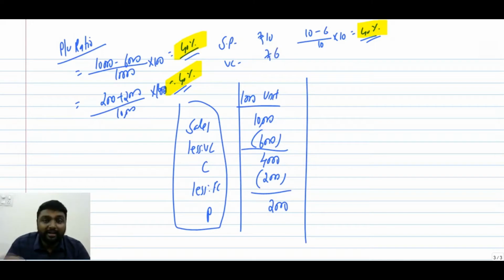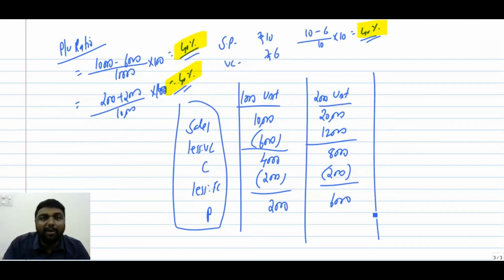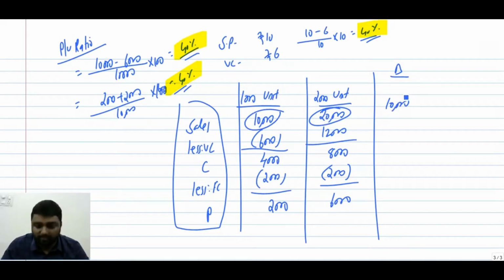So with both methods we got 40%. Now let's say we are going to sell 2,000 units. When you sell 2,000 units, sales will become 20,000, variable cost will become 12,000, contribution will become 8,000, fixed cost 2,000, and profit will become 6,000. Now we are going to derive one more equation. See here, what is the change in sales? 20,000 and 10,000. The change is 10,000. Here we have 8,000 and 4,000. What is the change? 4,000.